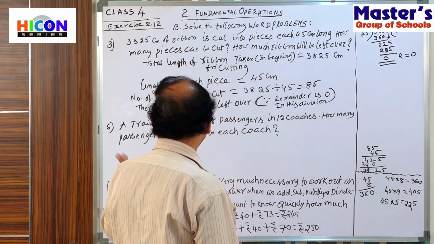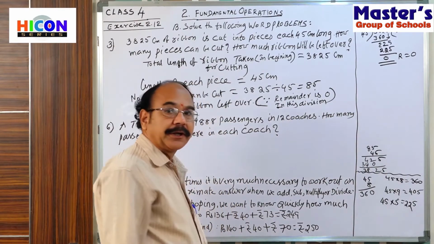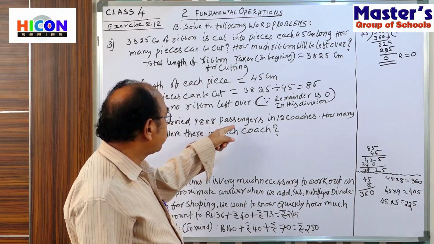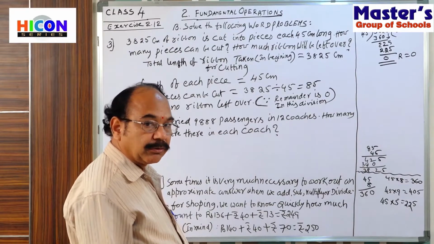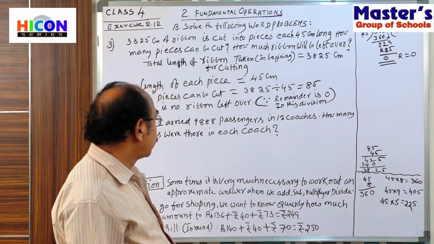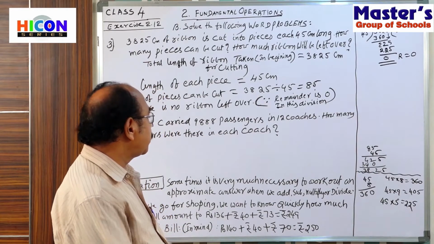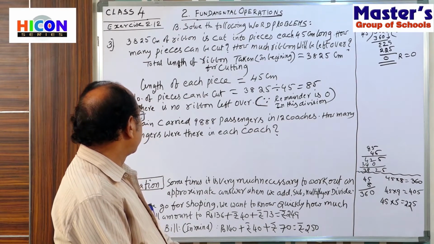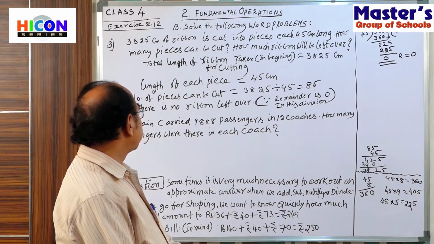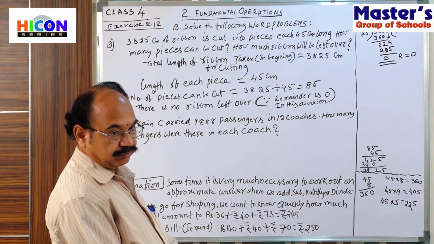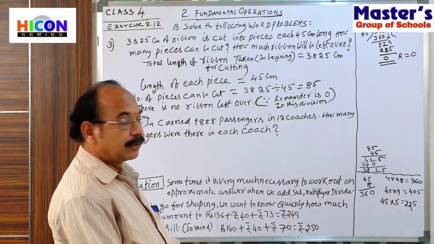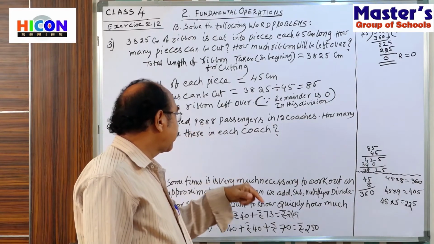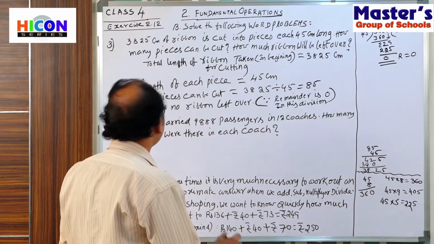Okay. Next we come to problem 6. A train carried 9,888 passengers in 12 coaches. How many passengers were there in each coach? That is the problem. Okay, children. How many passengers were carried by the train? 9,888. That we write first.